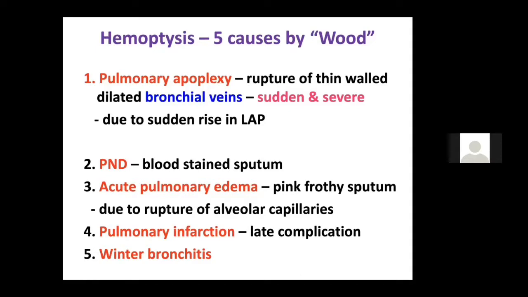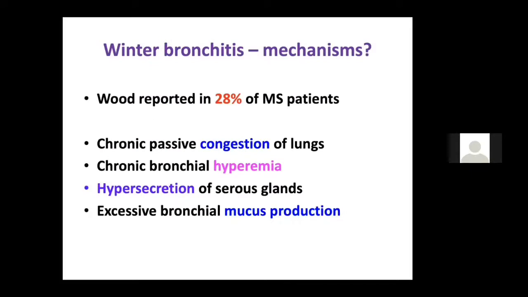Episodes of PND may cause a blood stained sputum. Acute pulmonary edema also may cause the rupture of the alveolar capillaries and cause hemoptysis. Then patients with MS, because of the thromboembolism, can have pulmonary infarction. Most commonly, it is seen in patients with pulmonary artery hypertension in MS. And finally, winter's bronchitis. Winter's bronchitis, I told you, is due to chronic bronchial hyperemia and hypersecretion of the serous gland. Because there is an excessive mucus production in winter season, 28% of patients with mitral stenosis can have winter bronchitis.